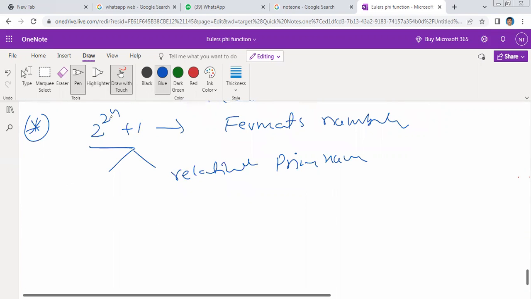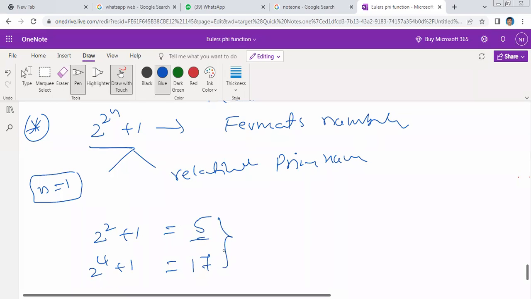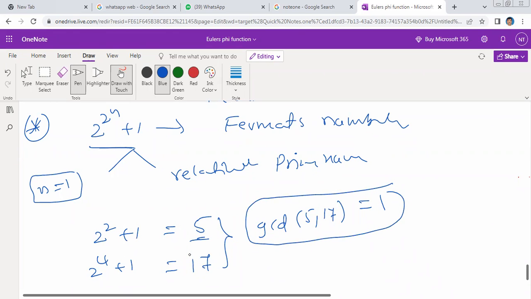Can you say one Fermat number? For example, take n equal to 1. What happens? This is 2 power 2 plus 1, which is equal to 5. It is one number. Take n equal to 2: 2 power 2 square, which is 4, plus 1, is equal to 17. Is it a relatively prime pair? Yes. GCD of 5 comma 17 is equal to 1. Therefore, any two Fermat's numbers are always relatively prime. So 2 power 2 power n plus 1 is called a Fermat's number.